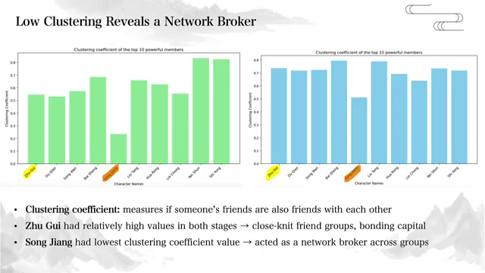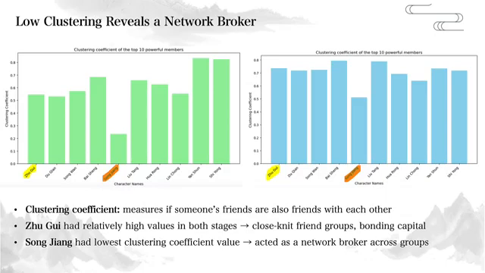In the early stage, Song Jiang had a significantly lower clustering coefficient compared to other key members, indicating that the people he was connected to were not closely linked to one another. This structural position gave him greater potential to bridge information across different groups. He acted as a network broker, connecting different separate communities. This role laid the groundwork for his later rise to leadership.